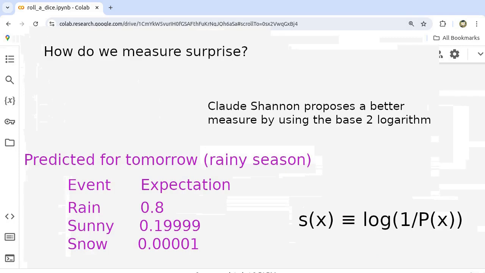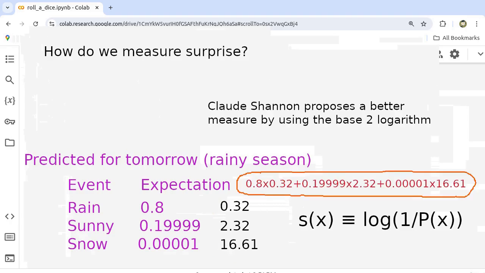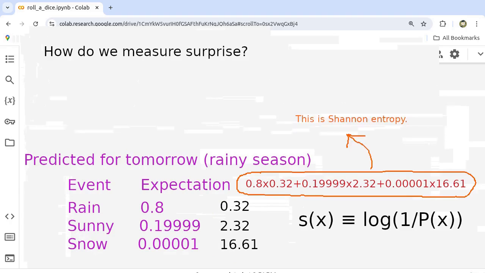Shannon's measure of surprise is based on the logarithm to the base 2. According to Shannon's definition, we can calculate the surprise for the events rain, sunny, and snow, and then calculate the average surprise based on the probability distribution. Shannon entropy measures the average surprise of events, based on their predictability.